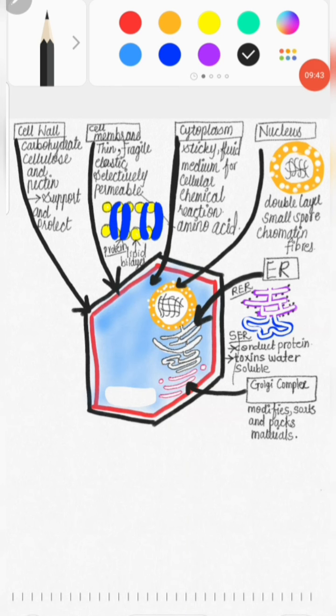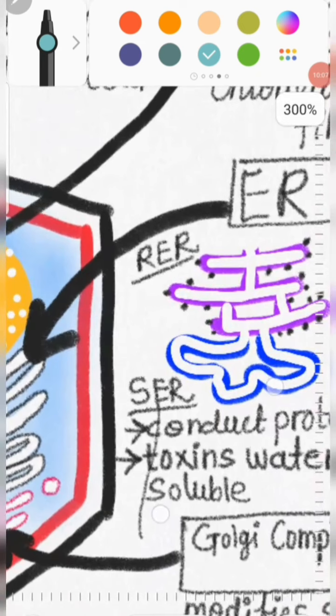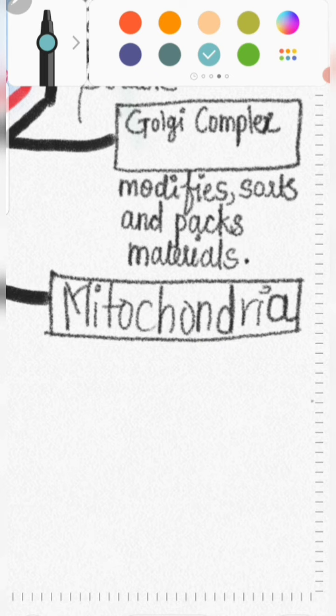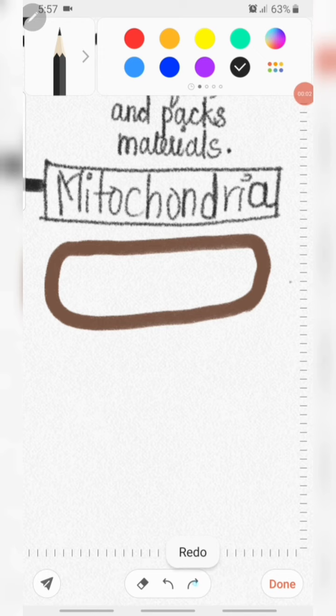The next organelle is the mitochondria. Here you can see a capsule-like organelle. That organelle is a mitochondria. Mitochondria is also known as the powerhouse of the cell. Let us see the structure of a mitochondria first. This capsule-shaped organelle in a cell is known as the mitochondria.